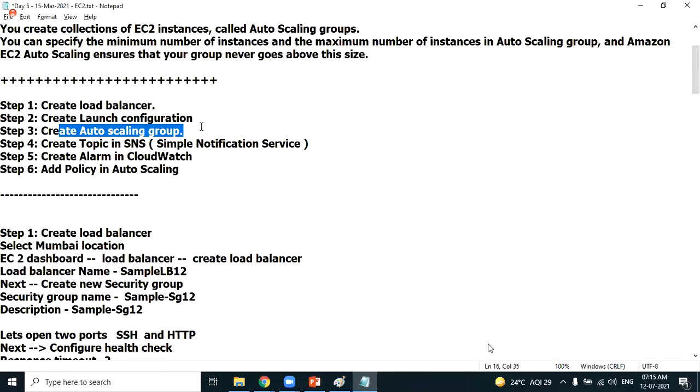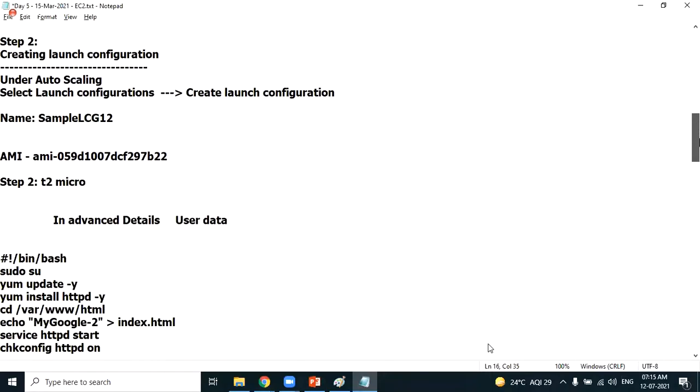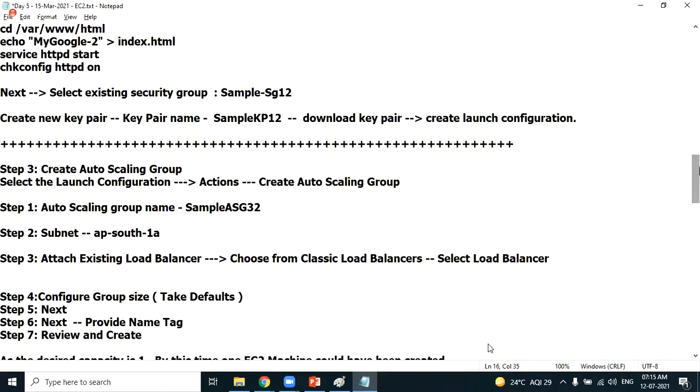In the auto scaling group, we mention the minimum number of instances and the maximum number of instances, the minimum limit and the maximum limit. The auto scaling feature makes sure that the instances are always within the range of the limit which you have mentioned. So we have to mention that in the auto scaling group. Let's proceed creating the auto scaling group. When you're creating the auto scaling group, at that point of time we use an existing load balancer, because whenever the EC2 machine gets created, it should automatically get attached to the load balancer. That load balancer information we mention in step 3.